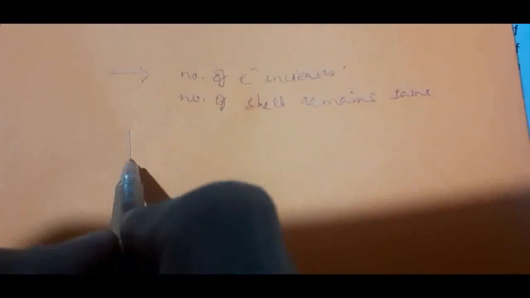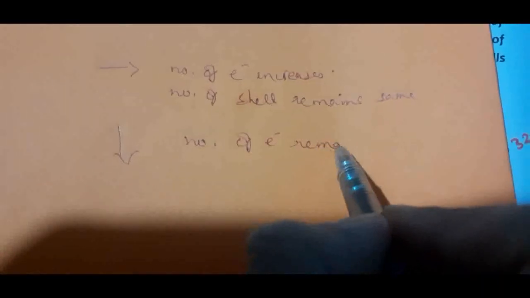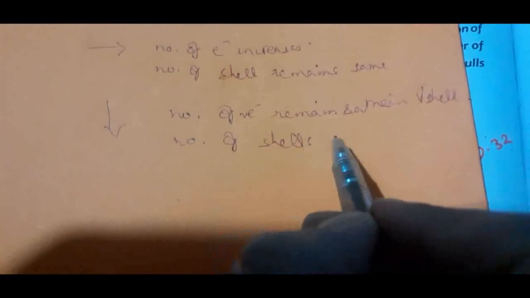Whereas while moving from top to bottom, the number of electrons in the valence shell remains the same, or the number of valence electrons remains the same, whereas the number of shells increases.